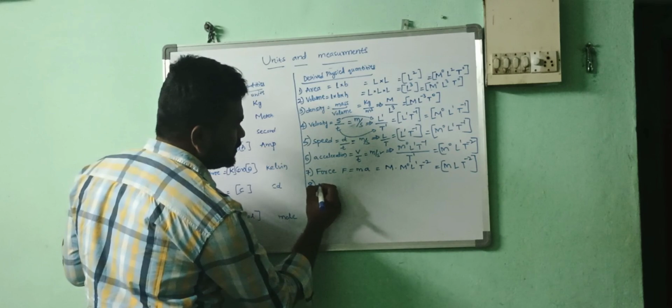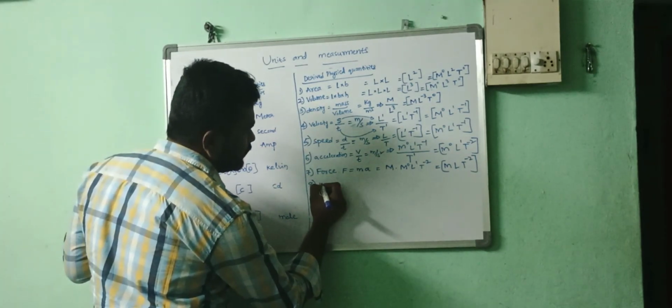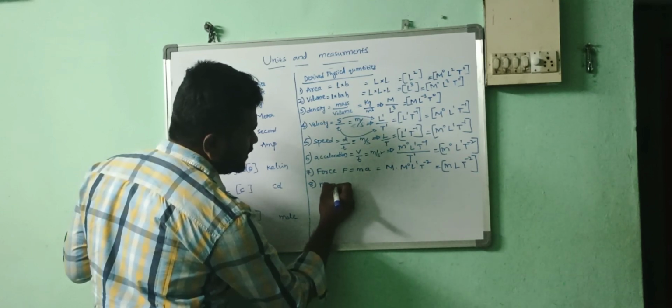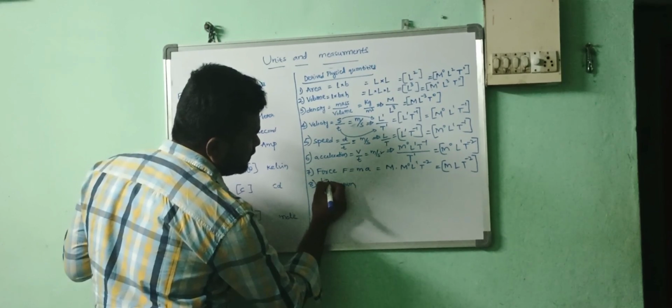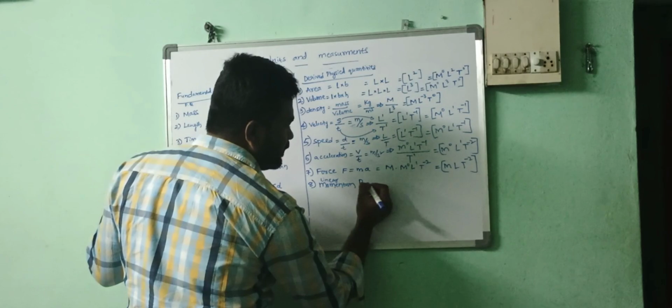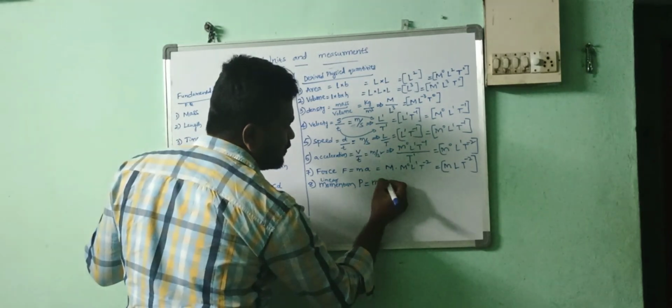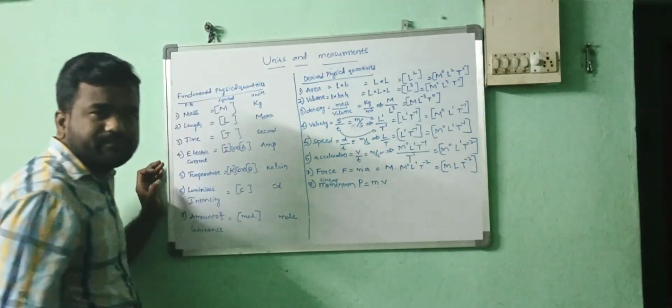Now we got force. Now you have to understand momentum, linear momentum. Linear momentum is represented by P. P is equal to mass into velocity.